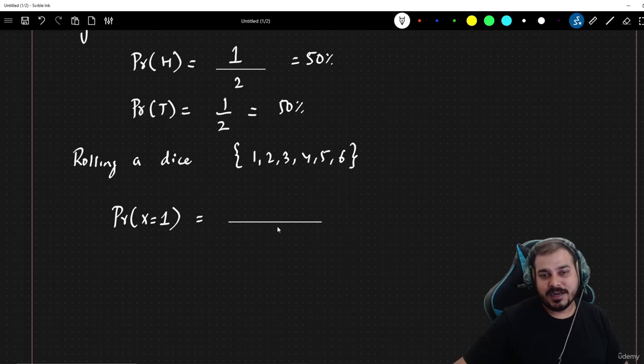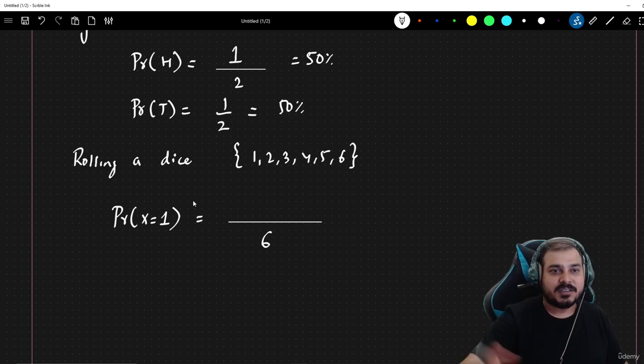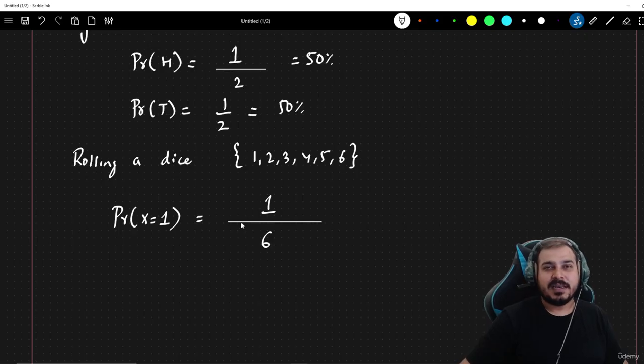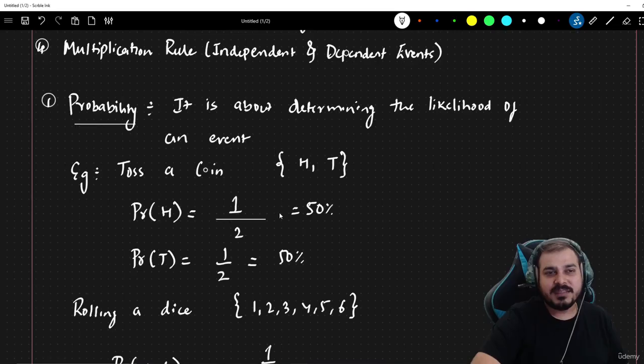You should understand the total number of outcomes that you can get. Obviously it is 6. And the outcome you are looking at is 1. In a single roll of a dice, you may get 1 one time, so 1 by 6, so it will definitely become 1 by 6. Similarly, you can find the probability of x equal to 2, and it will also be 1 by 6. This is how you can calculate probability, a very simple definition. Just understand that this is the basic part of probability.